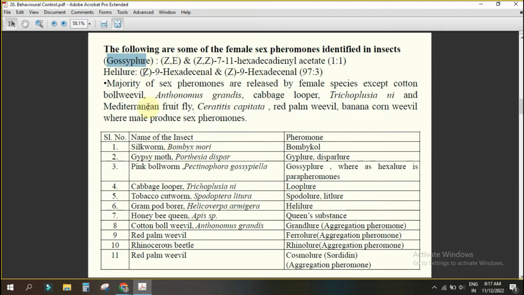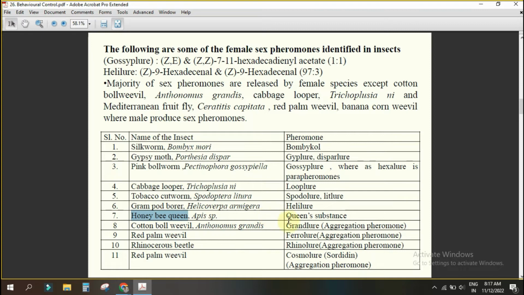Understood? Yes, sir. Cabbage looper, its name is looper, that's why it is looplure. Tobacco cutworm is Spodoptera, that's why spodolure or litlure. Gram pod borer, Helicoverpa, that's why which lure? Helilure. Okay, good.